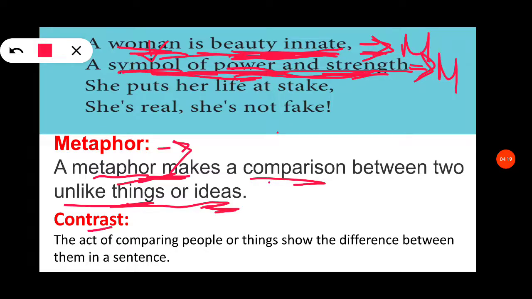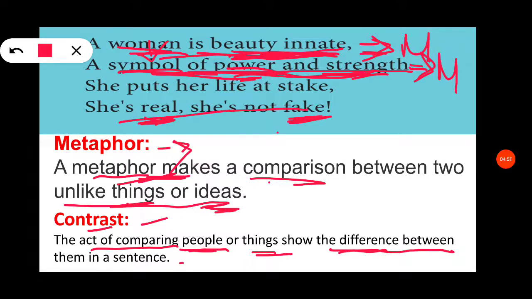Contrast is the act of comparing people or things, showing the difference between them in a sentence. In the previous video itself we read about contrast. Contrast means opposite words. So real, fake: this is a difference between two things or people. Yes, the act of comparing people or things shows the difference between them in a sentence, and that is called contrast.